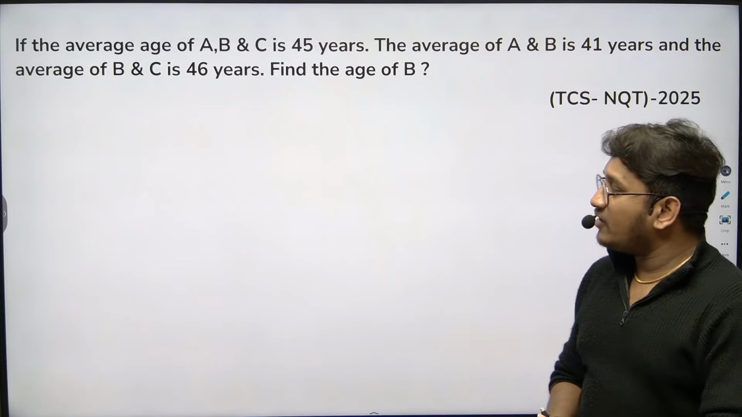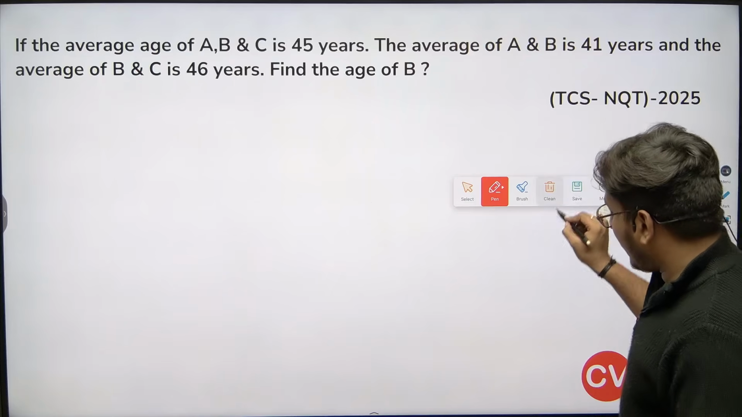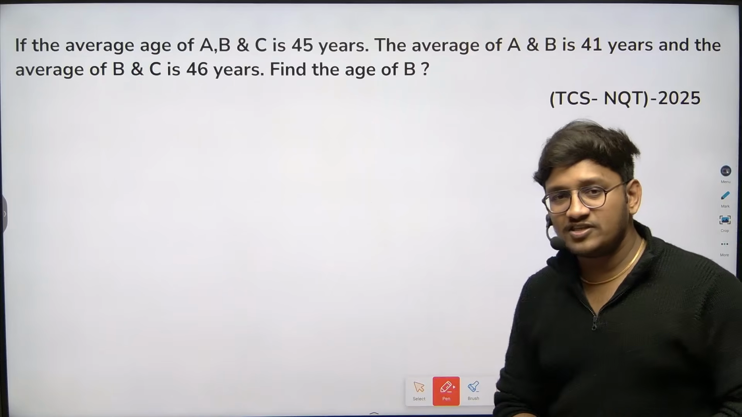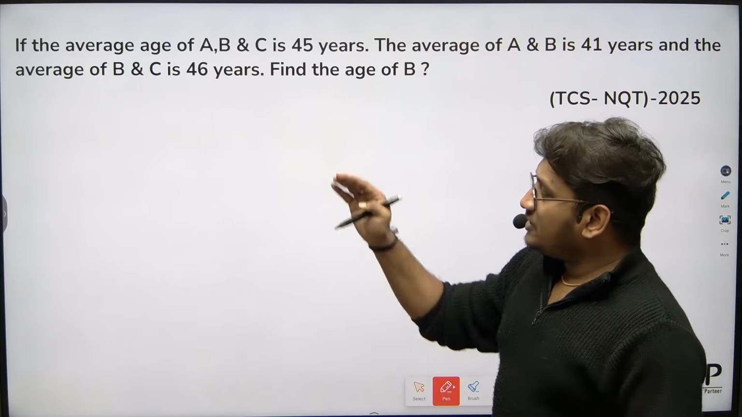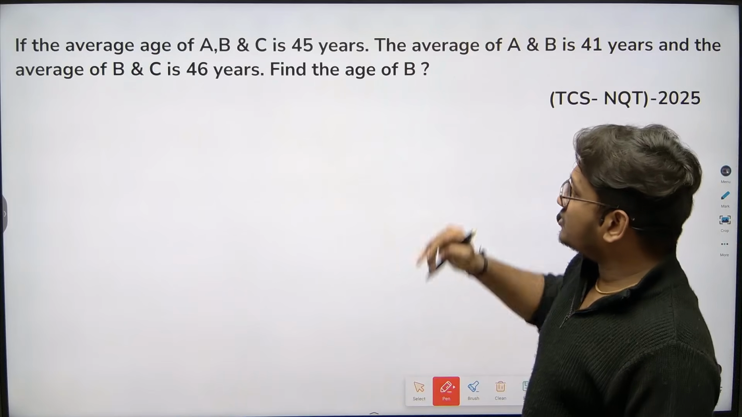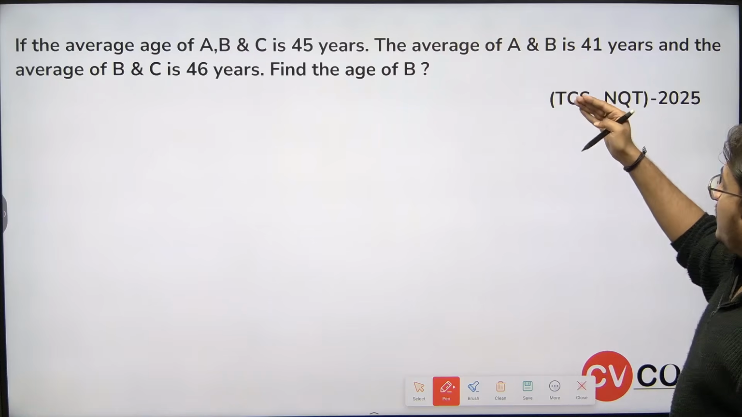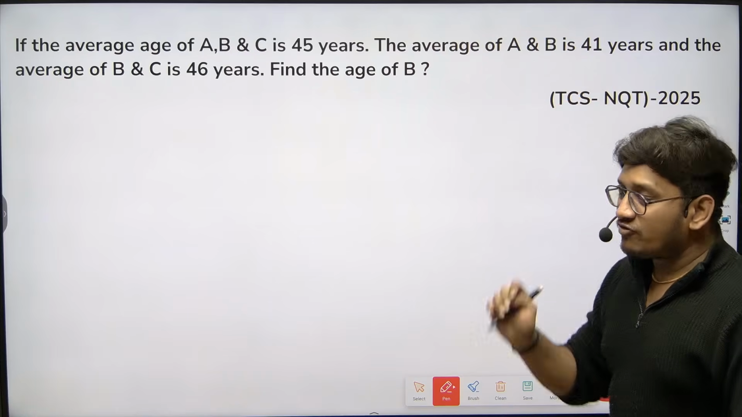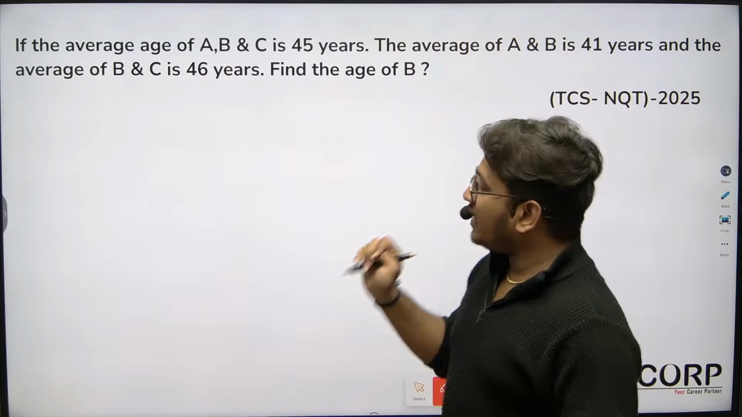Next, okay, as I said, there will be a guaranteed question from the concept of averages. So question from average: if the average age of A, B, C is 45, average age of A and B is 41, and the average age of B and C is 46, what is the age of B?